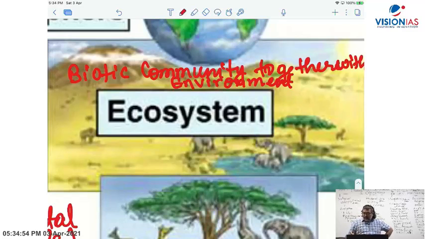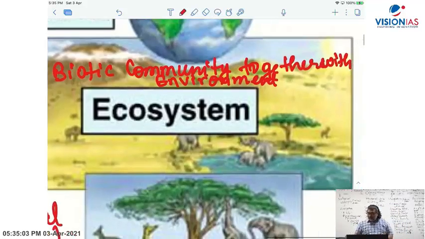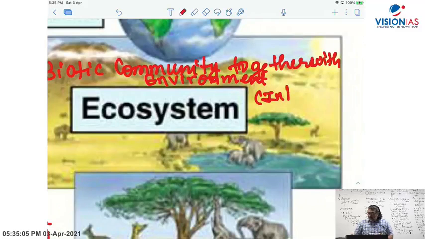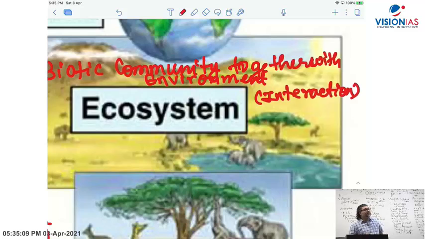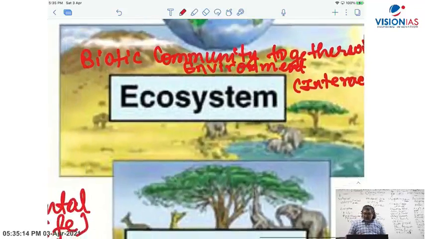Plus, what is very important here? The biotic community together with the environment, plus interaction. You are also talking about interaction. An ecosystem has biological interaction. And who gave the concept of ecosystem?